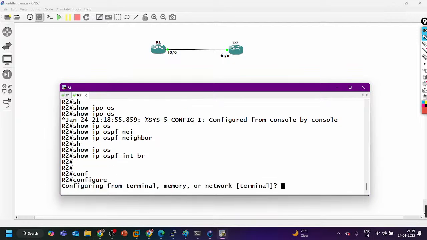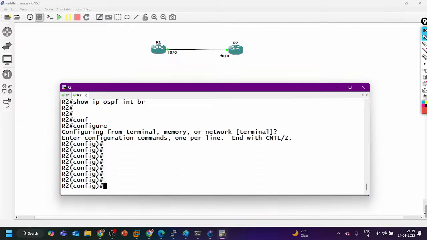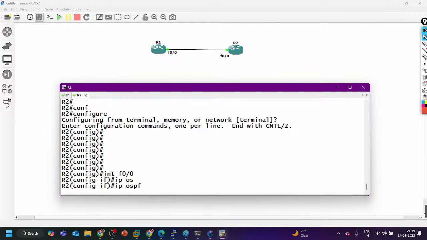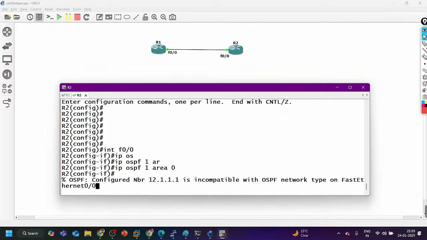Let me enable OSPF on the interface also. But if I enable OSPF on the interface, it will start discovering the neighbor dynamically. IP OSPF 1 area 0.